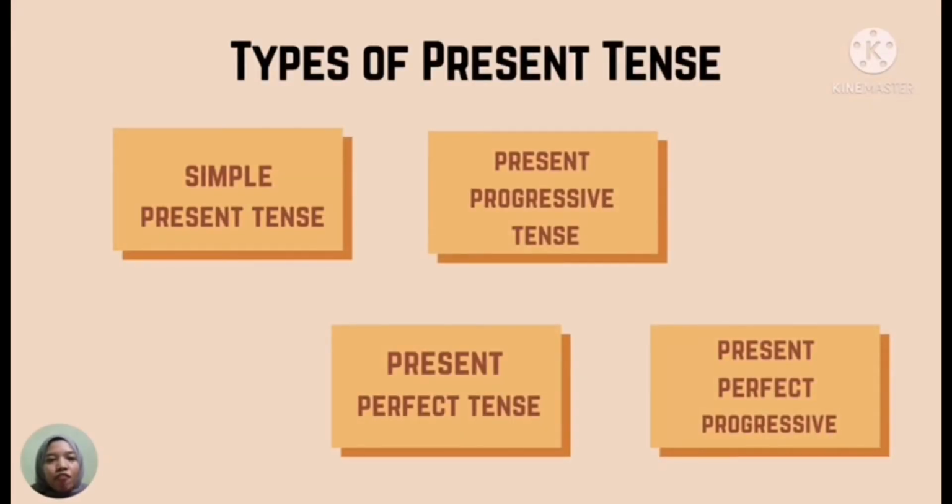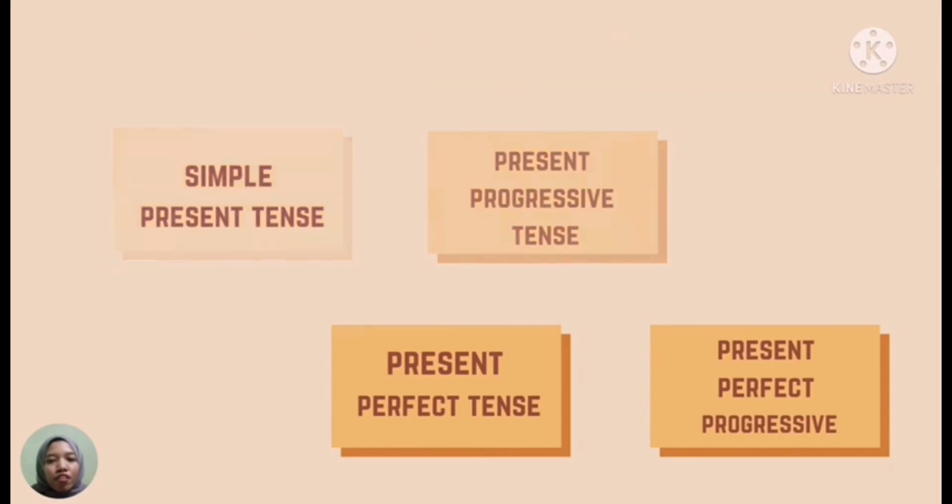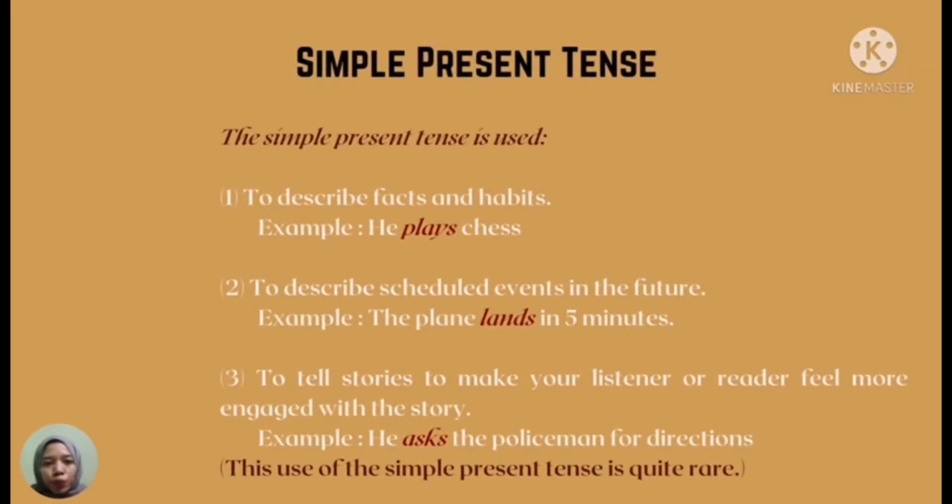The present tense has four types. First is simple present tense. Two is present progressive tense. Third is present perfect tense, and fourth is present perfect progressive. I will explain more about the simple present tense. The simple present tense is used to describe fact and habit. Example is he's playing chess. Two is to describe a schedule, even in the future. As an example, the plane lands in 5 minutes.